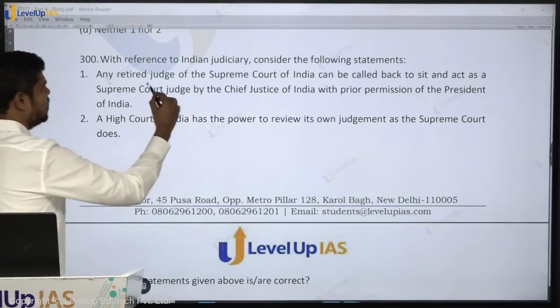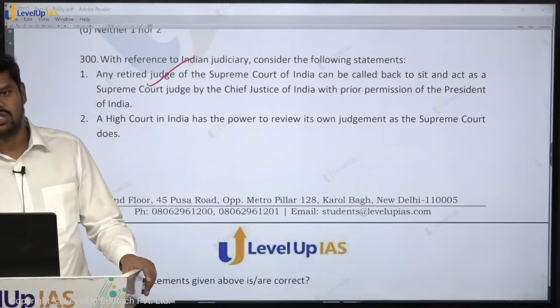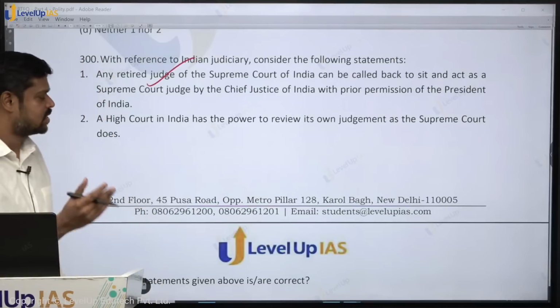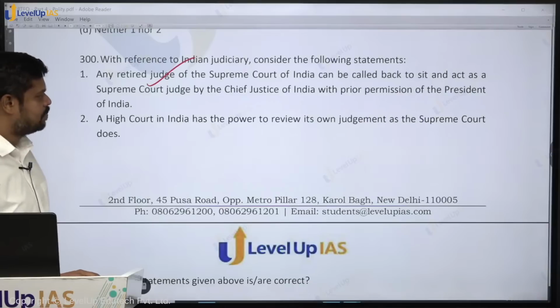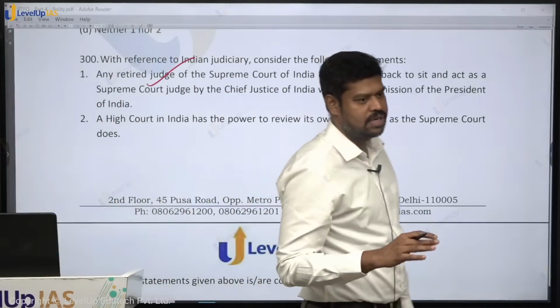Can a retired High Court judge also be called? Yes, a retired High Court judge can also be called, provided he is eligible to be appointed as a judge of the Supreme Court, with his consent and the consent of the President. A High Court in India has the power to review its own judgment as the Supreme Court does. Does the Supreme Court in India have the power to review its own judgment?